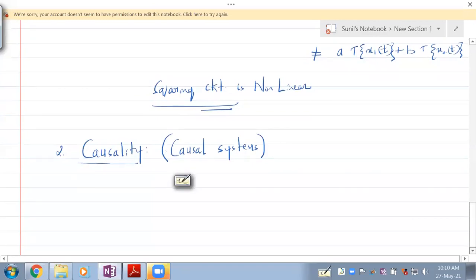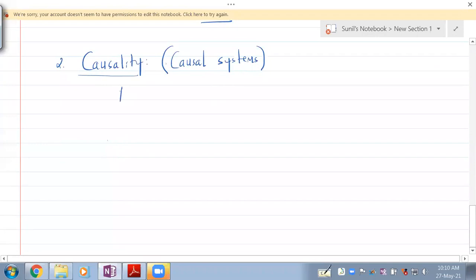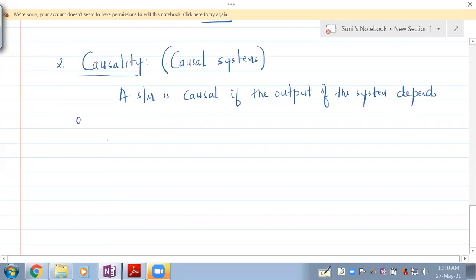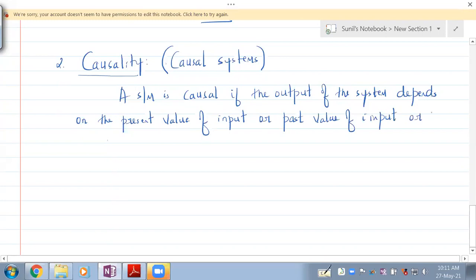As the definition goes, a system is causal if the output of the system depends on the present value of input or past value of input or both.